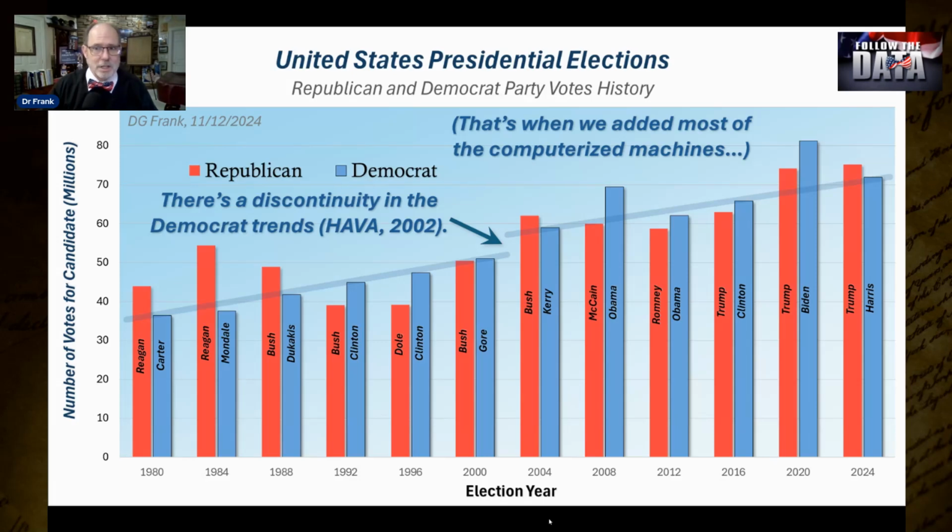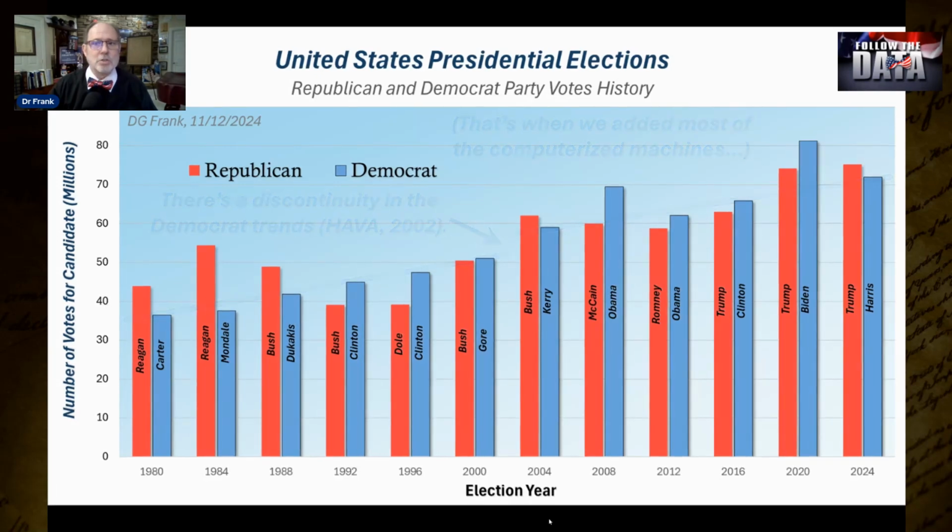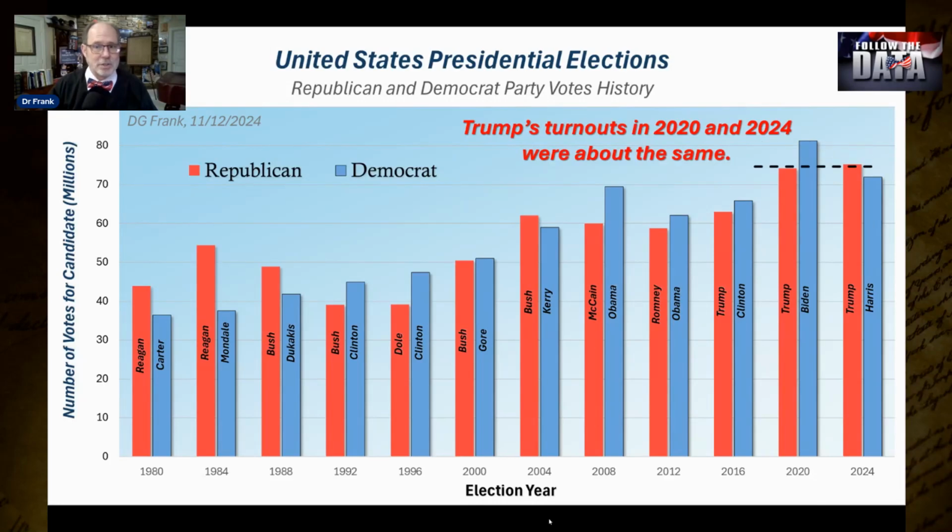Another important observation in this graph is that the Republican turnout in 2020 is nearly identical to that in 2024, despite all the resources and effort invested by the state GOPs in registration drives and chasing ballots. I actually did a calculation back in March of 2024 when the GOP first started promoting this strategy, and I showed then that this was a bad strategy because even if they did a really good job, they would at most only be able to increase the Republican turnout by a few percent. This graph confirms my prediction.